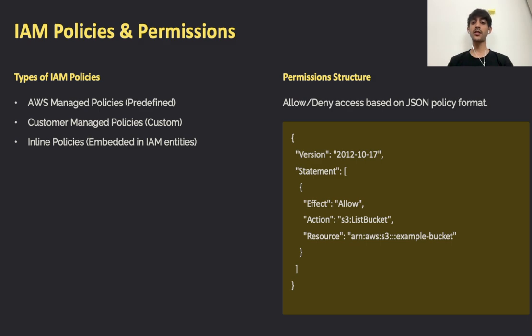These are custom policies that users can create. And lastly, inline policies that are embedded directly within roles, groups, and users. IAM permissions follow a simple principle. If a policy explicitly allows an action, access is granted, and if a policy denies an action, then the access is denied. This ensures that only authorized users perform specific actions in AWS.